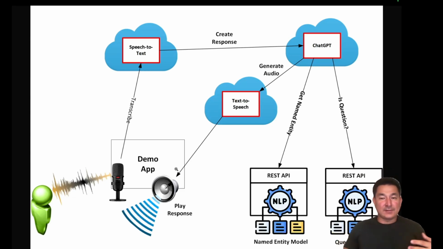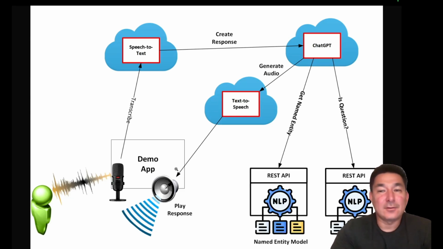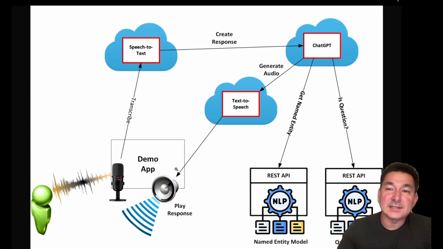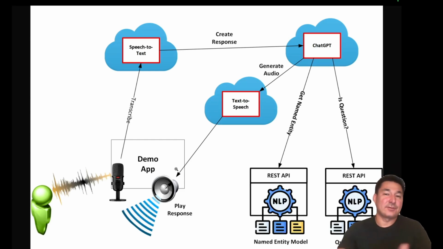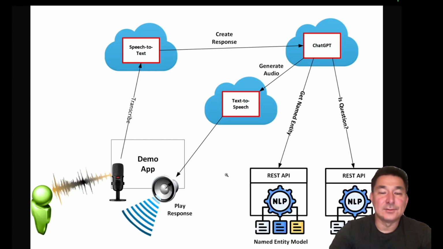This could be in a virtual meeting. It could be through a DM. It could be something that appears in your window. This is kind of to give you more context for what these named entities are, right? You'll see in a little bit. Now, if the sentence I'm asking is a question, then ChatGPT is going to create a response and answer my question, and it's going to do that in speech. So it's going to take the text that it generates, pass it through Deepgram's text-to-speech engine, and play the response right out through my speakers. So without further ado, let's go ahead and take a look at the demo here.